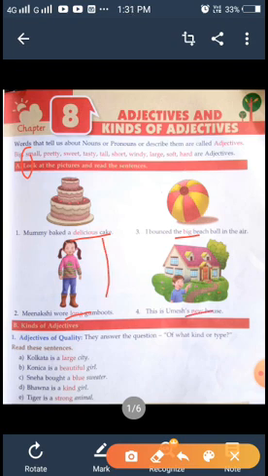So these words speak about different things. Delicious, it speaks about taste. Long, it speaks about the height. Big, size. New, about the house. So all these words speak about the noun or pronoun.